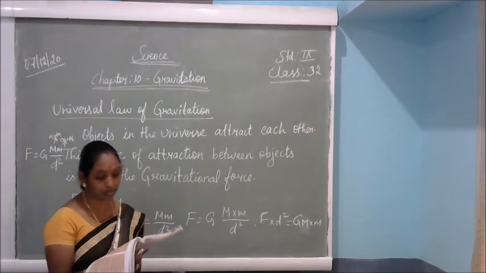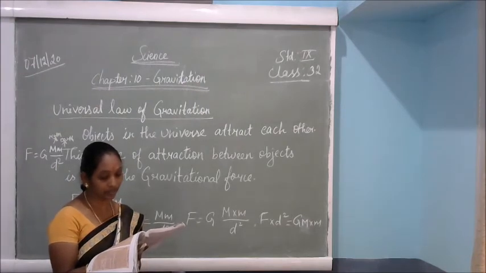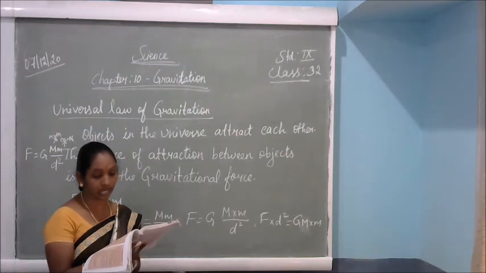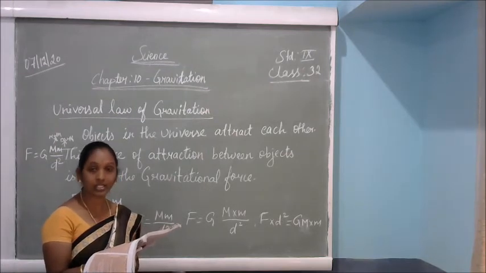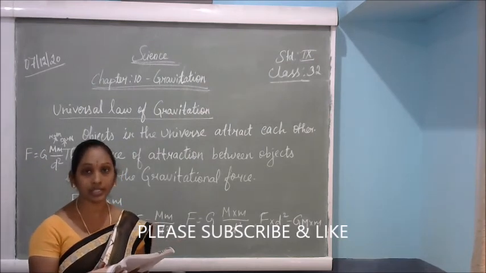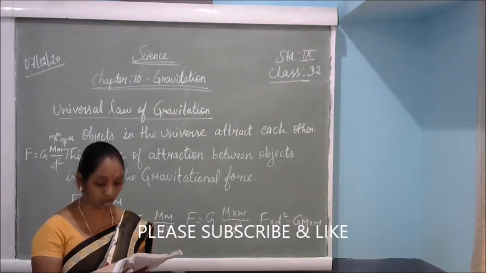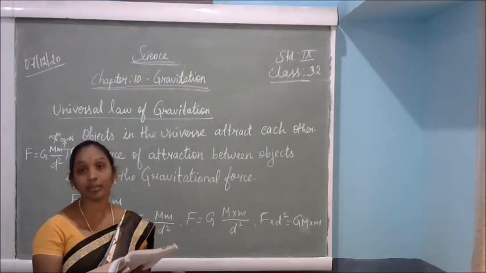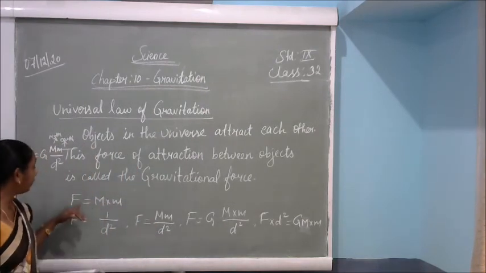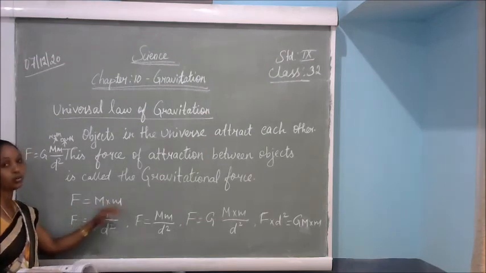Let two objects A and B of masses M and m lie at a distance d from each other as shown in the figure. So F is the force, capital M is the mass of one object and small m is the mass of the other object. d square, where d means the distance between the objects.